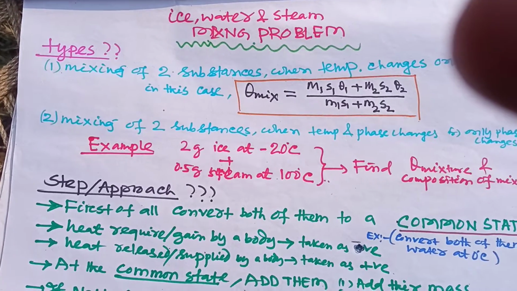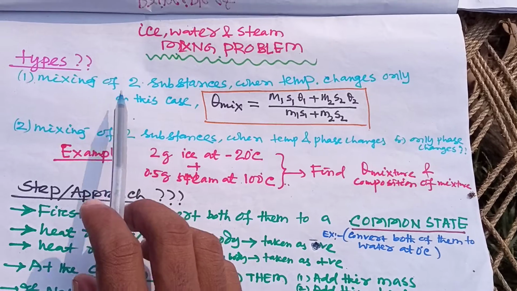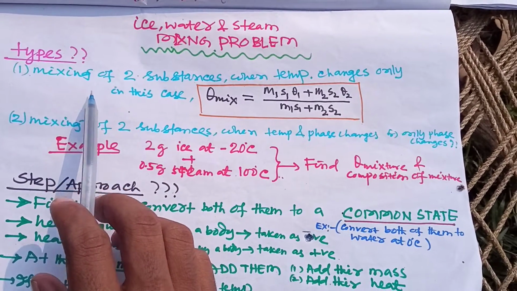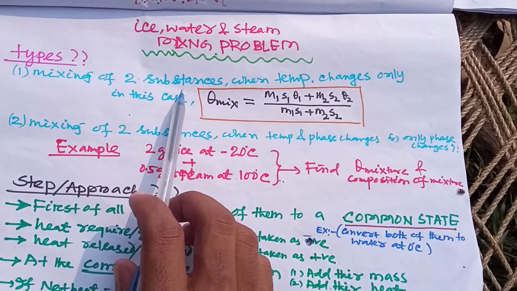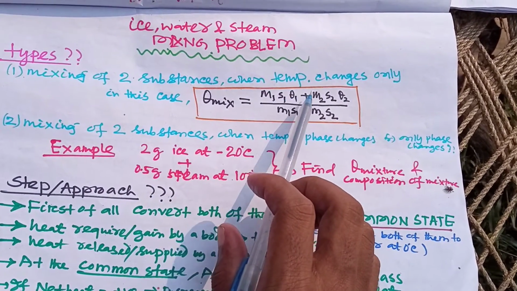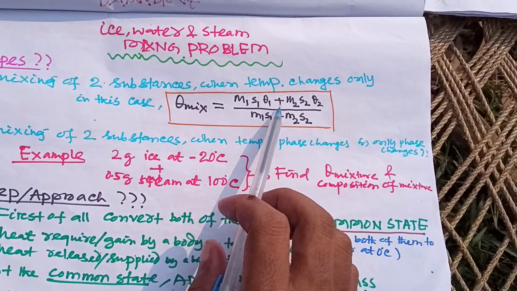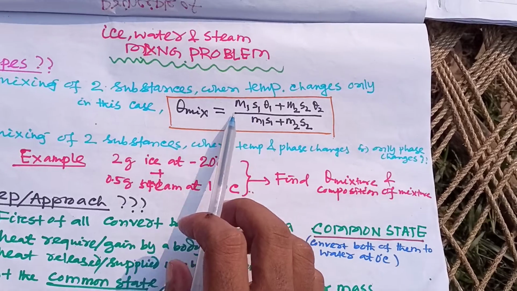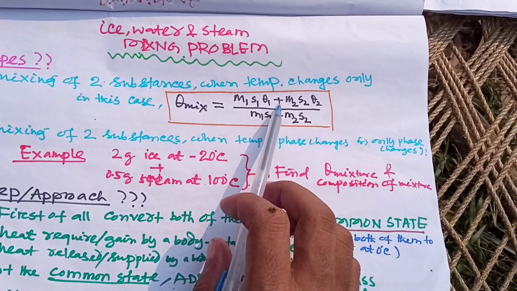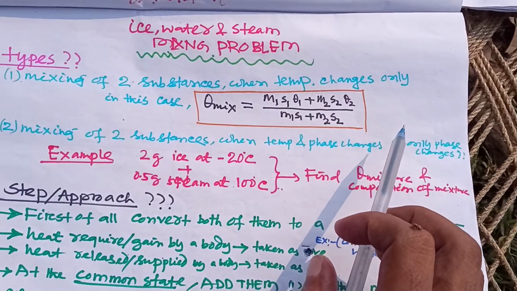So let's see an example of an ice, water and steam mixture problem. What are the types of problems? There are mainly two different types of problems. The first one is the mixing of two substances when the temperature changes only, but the phase remains constant. In this case, theta mixture can be directly found by applying this formula: theta mixture is equal to (m1 s1 theta 1 plus m2 s2 theta 2) upon (m1 s1 plus m2 s2).